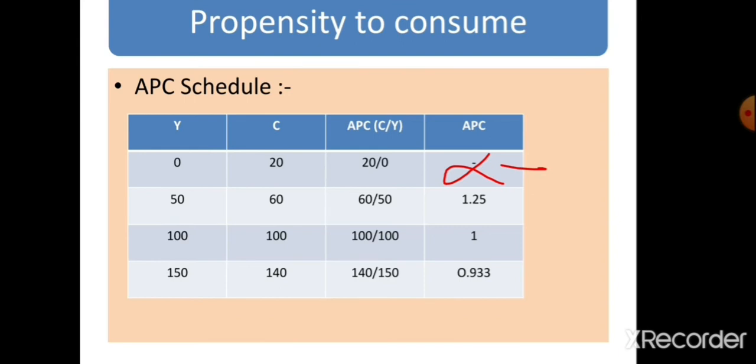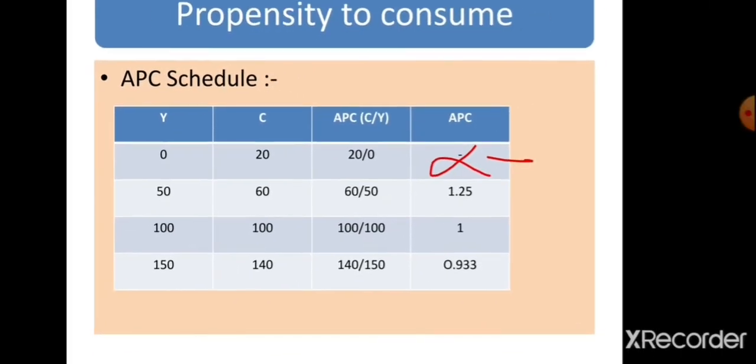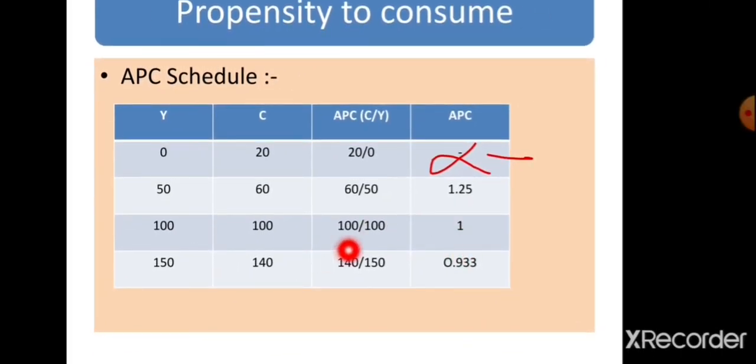Next, this is 60 by 50, this is 125. Then 100 by 100, this is 1. 140 by 150, this is 0.933. Now what we can conclude from this very table is that APC can be greater than 1, can be equal to 1, or can be less than 1. Keep in your mind, this is greater than 1, this is 1, this is less than 1.